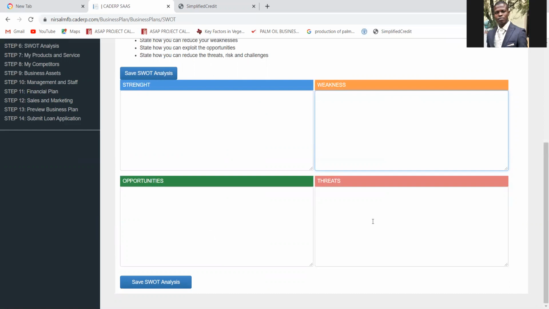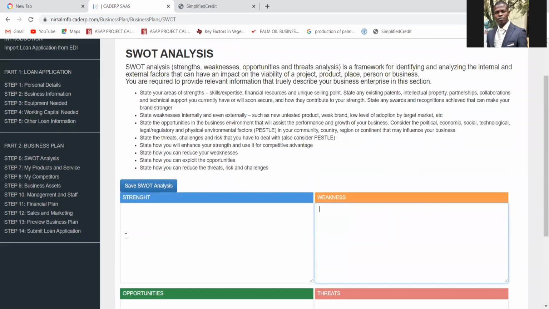Then threats entail, what are those external factors that can terminate the existence of your business organization? Number one can be unfavorable government policy, competition, change in technology, economic downturn, natural disaster, political instability, insecurity, list them. Once you have done this, click on save and then move to the next one. Sorry, I'm trying to be fast because I need to move to a physical presentation now.